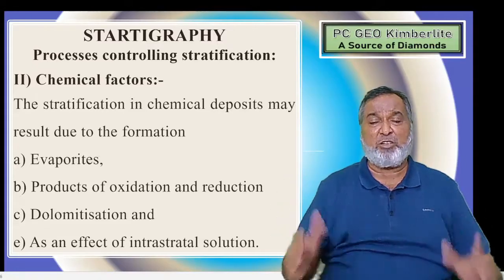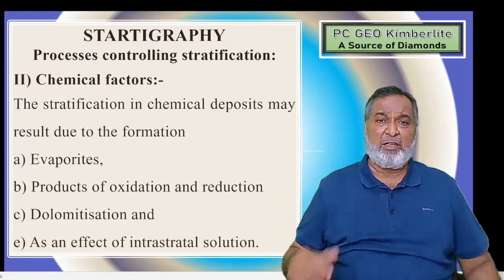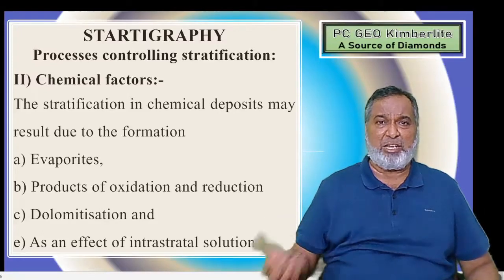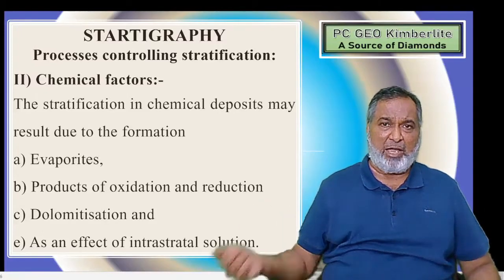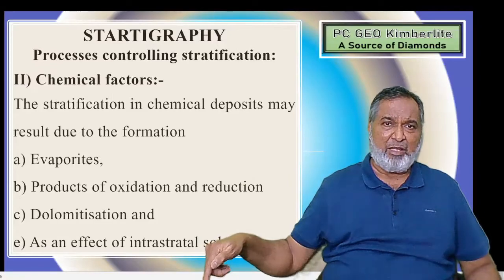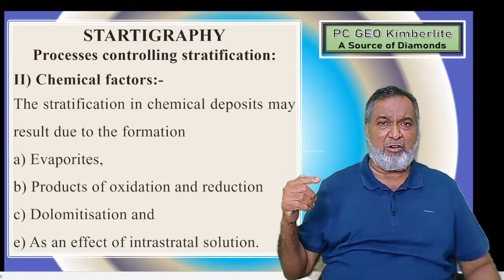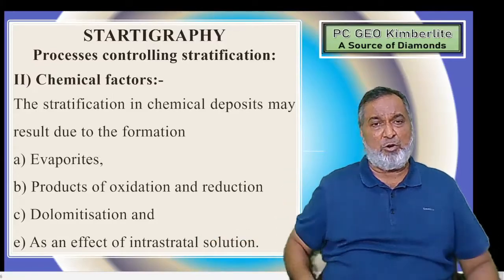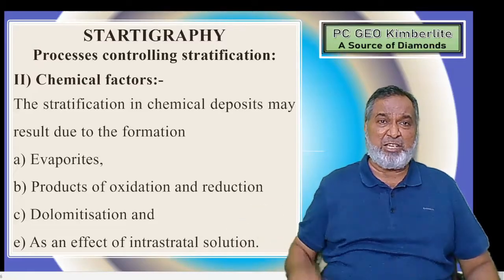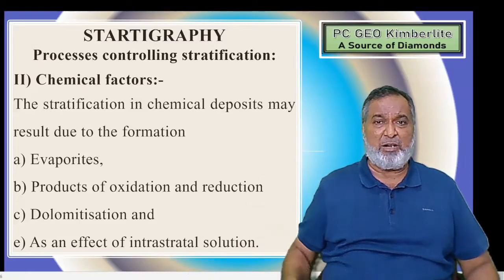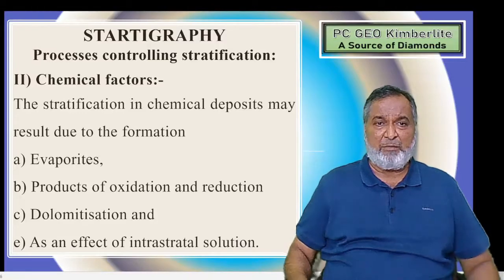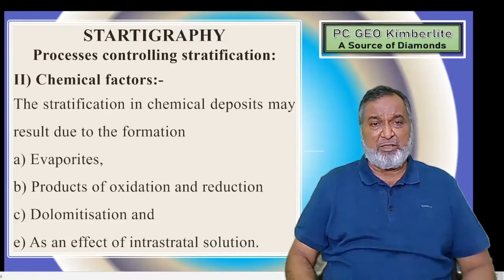Products of oxidation and reduction. Whether it is an oxidation process or a reduction process. Example: if you put an iron rod into water and bring it outside, what happens? We will find the iron rod has rusted. That is oxidation having taken place. There is a similar reduction process also. So they are going to give you the chemical factors.